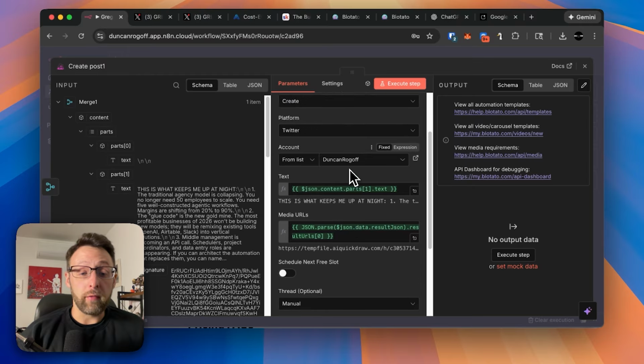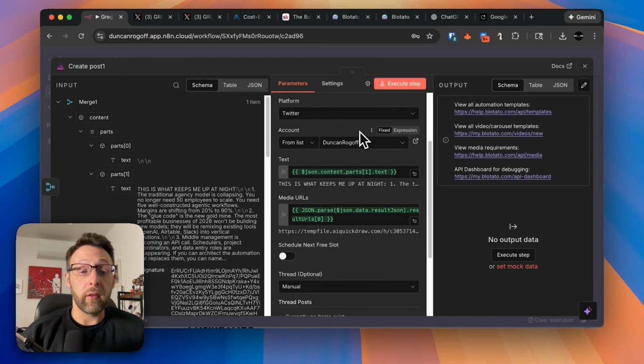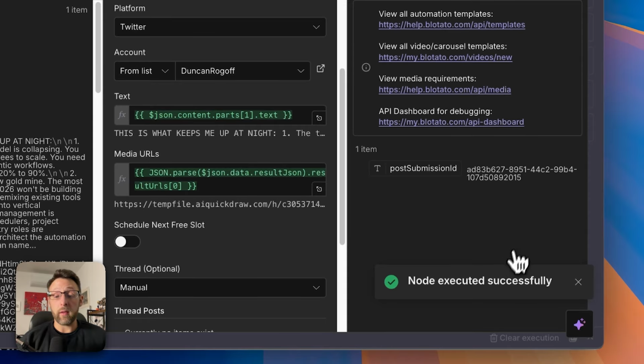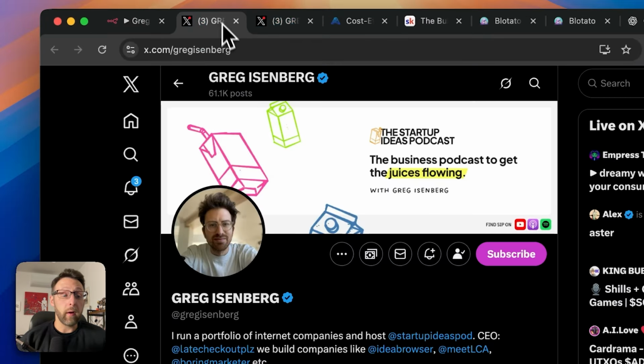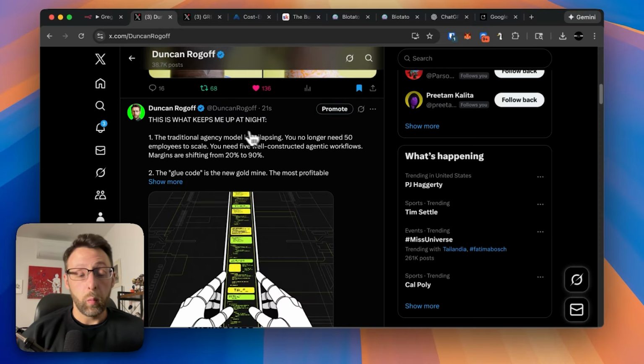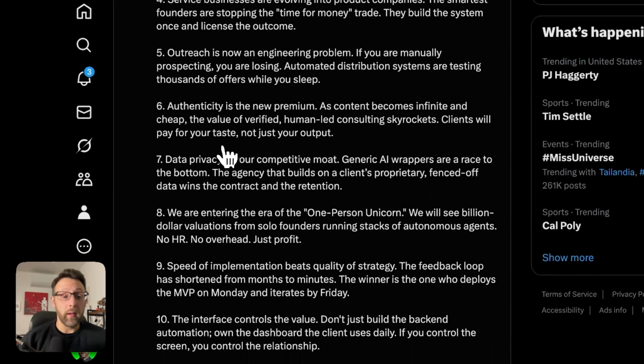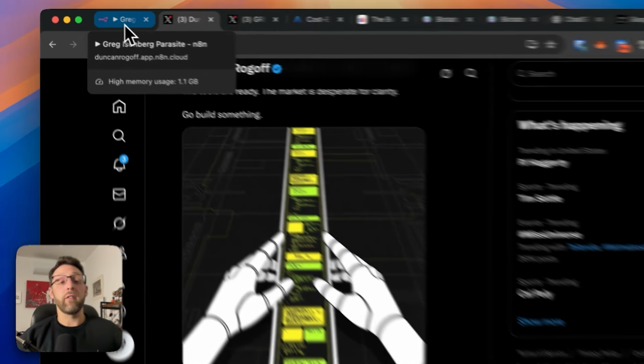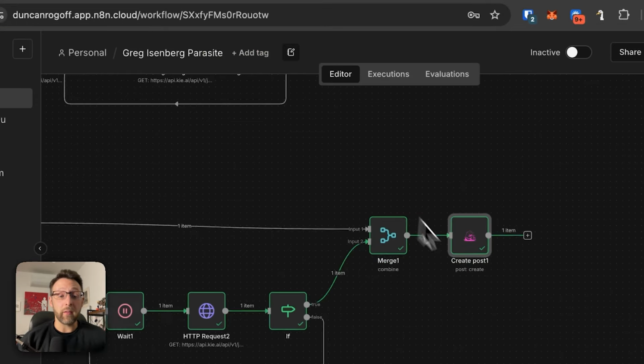So now all that's left to do is, you really don't need to change any of these other settings. All you have to do is go ahead and click execute step. You can see here, this was executed successfully. If I come back over to Twitter, you can see that we just posted this incredibly long tweet along with our image. Really cool. And so the last thing for us to do is really just test this end to end to make sure everything is working.